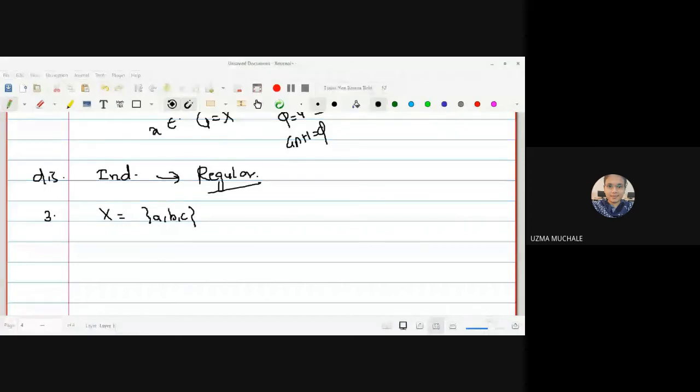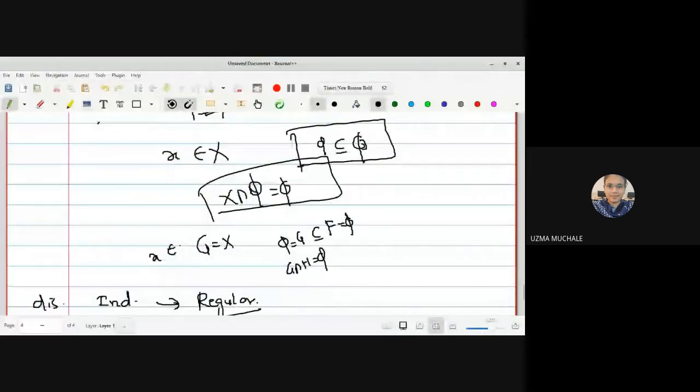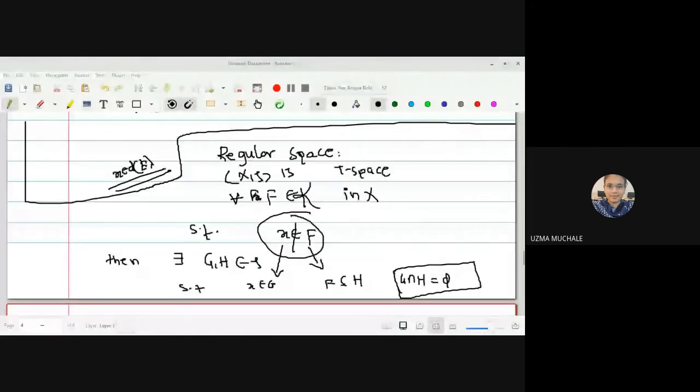What is the definition of a regular space? We have one closed set F which does not contain the point X. Then if we are able to find two different open sets which satisfy the condition that one contains the point and another contains the closed set. If you are not having doubts, we will see this example in the next lecture because it takes somewhat extra time to cover. Thank you.